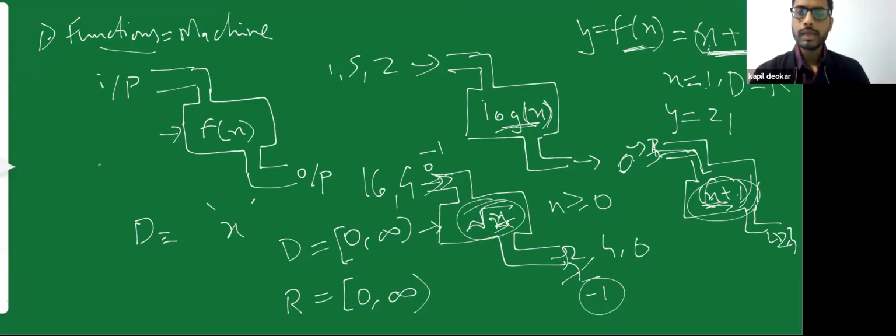And what would be my range? What is the output that I can get when I'm going to put all these input values? So if I put in 1 over here, I'll get answer as 2. If I put 0, I'll get answer as 1. If I put -1000, I'll get answer as -999. So again, as my output, I can get all the possible answers, all the real numbers which are present. Therefore, I can say that my range is also equal to all the real numbers, or all the numbers which are from -infinity to +infinity.